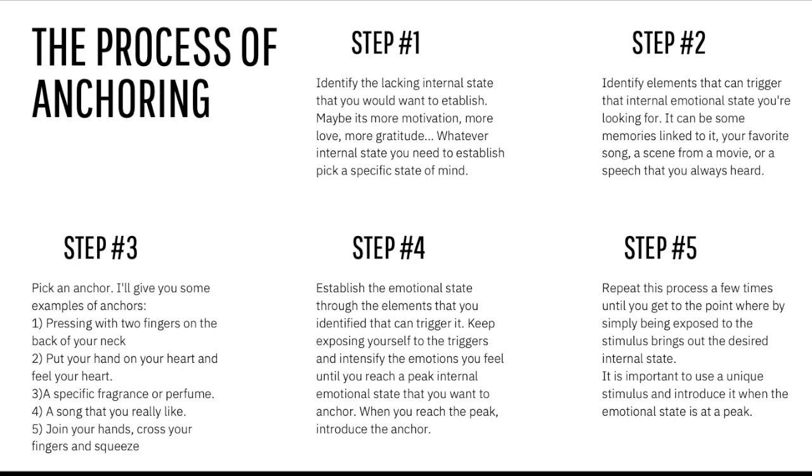And when you do, you want to consciously memorize. As soon as you introduce the trigger, you want to make a conscious connection between what you feel through the trigger, whether it's pressing with 2 fingers, your heart, your hands, the fragrance. Consciously associate that specific anchor with the emotional state that you currently feel. And that's simply how you can do the anchoring process.